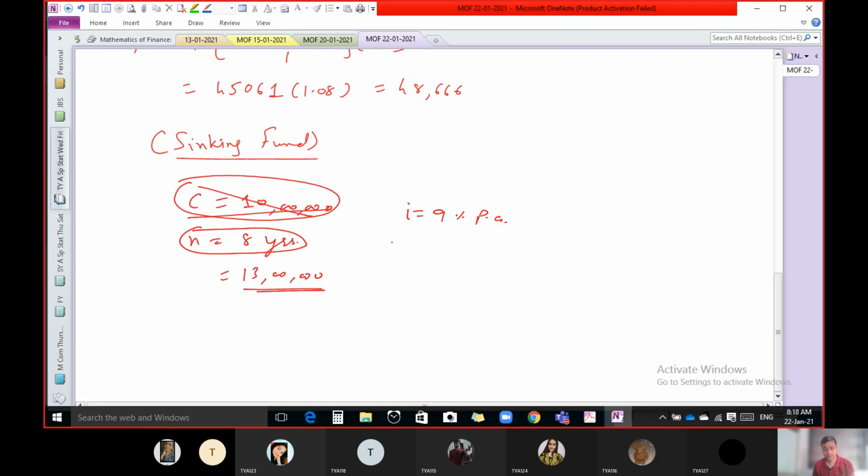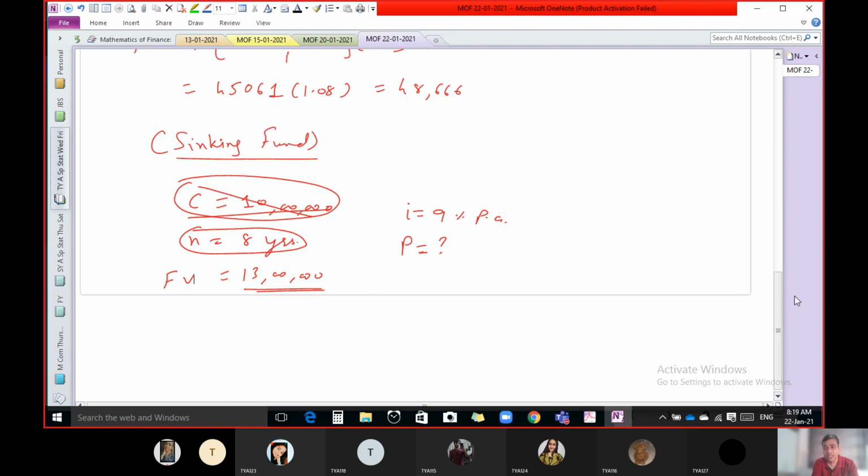So what we want to find out is how much rupees we have to invest at the end of every year. That means we have to find out P here. P is the amount which we require to invest at the end of every year, and this 13 lakhs becomes your future value. So you require 13 lakhs after the end of 8 years, and the rate of interest is 9%. The question is what amount we have to invest every year.